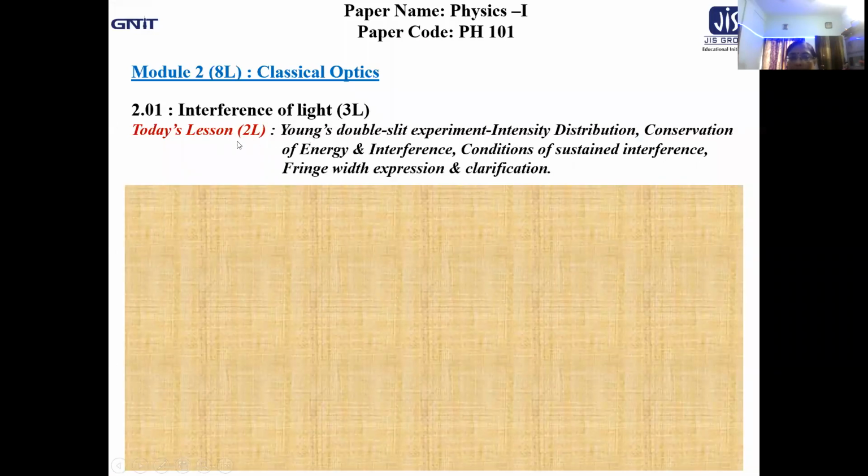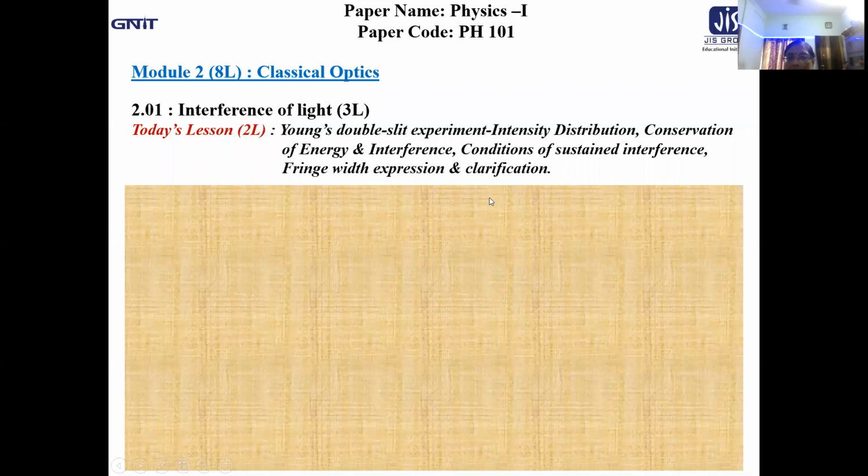Today's lecture is the second lecture of this interference of light, where I will continue my last class's discussion on Young's double slit experiment in the form of intensity distribution, then conservation of energy and interference, and conditions of sustained interference, then fringe width expression and its clarification.